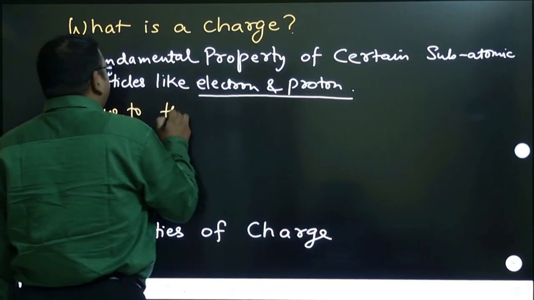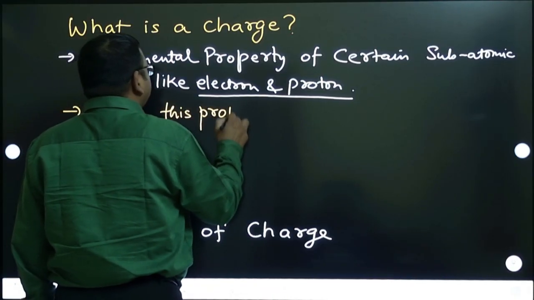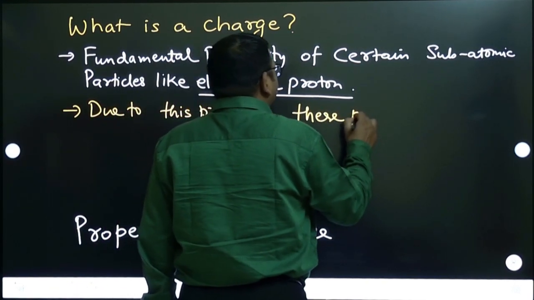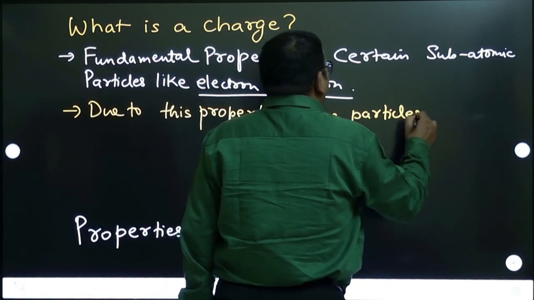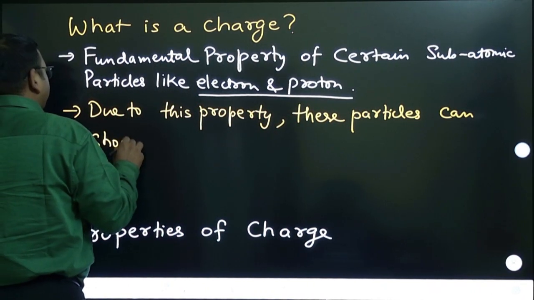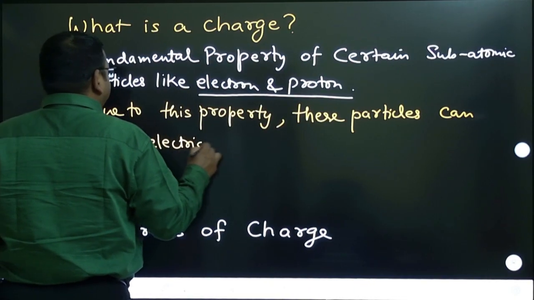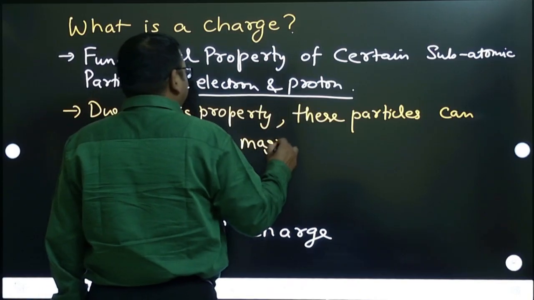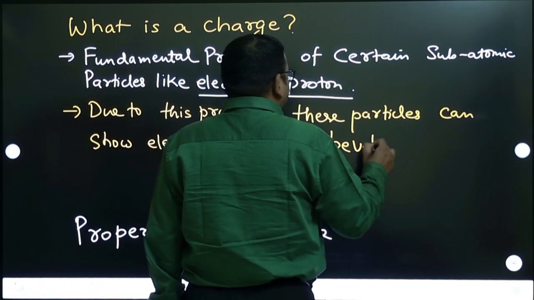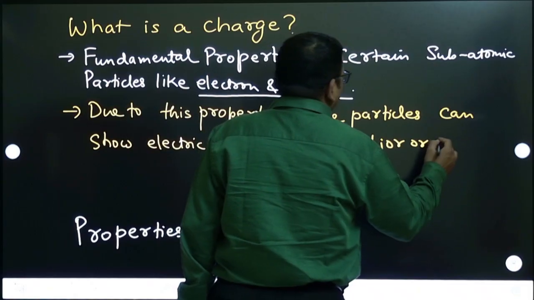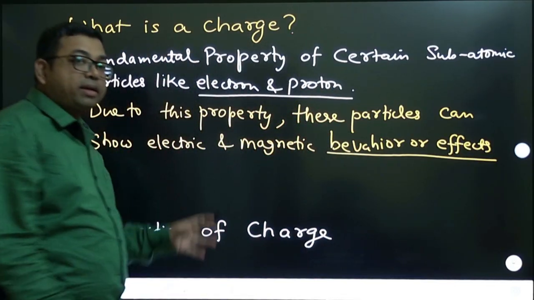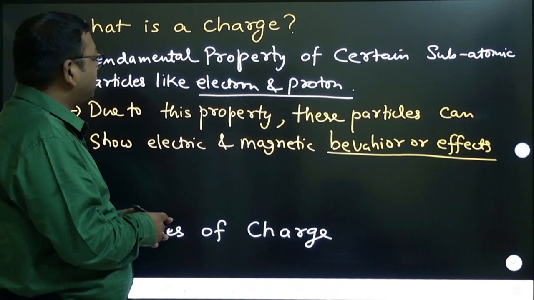Due to this property, they can show electric and magnetic behavior or effects. Electric and magnetic effects it will show due to this property called charge.